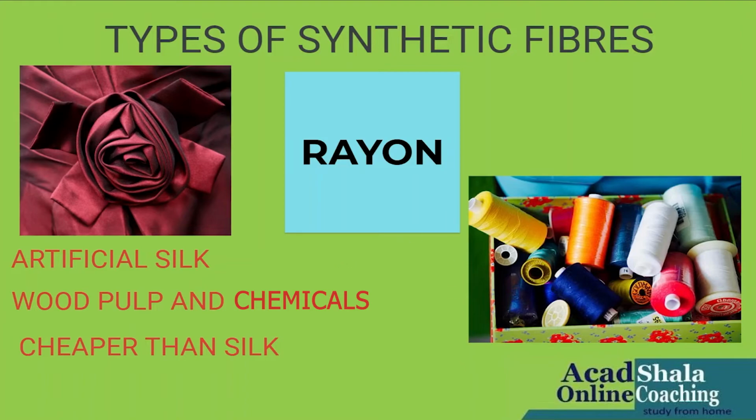You should also know the uses of rayon. It is used in the medical field for making gauze, which is used as bandages and for dressing wounds. It is also used for making tire cords. It is used for making carpets when mixed with wool.